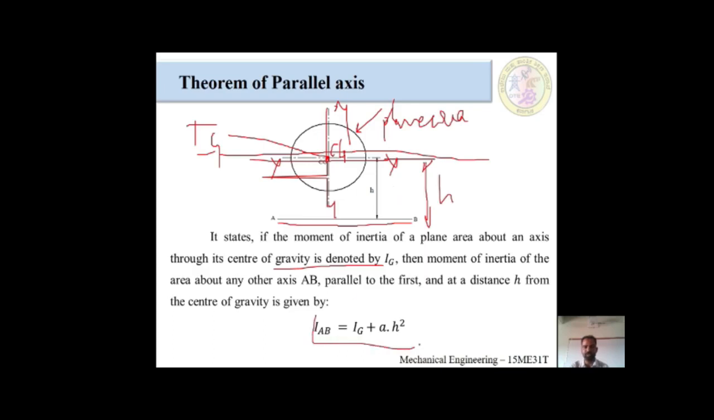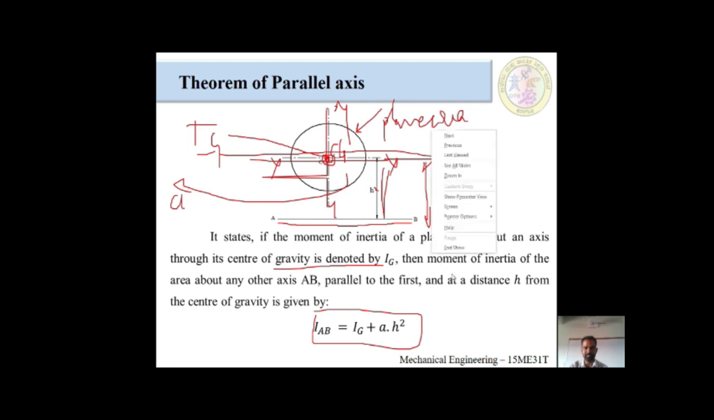The formula would be, if we want to find out IAB, it is equal to Ig, the moment of inertia of this particular lamina, plus h square, because it will rotate in both directions. For that reason we are taking h square. This particular area has some area A. The formula would be IAB is equal to Ig plus A into h square. Okay, I will explain one more time.